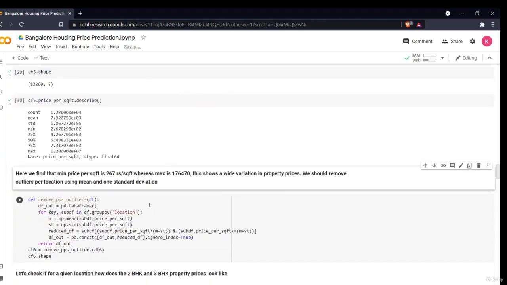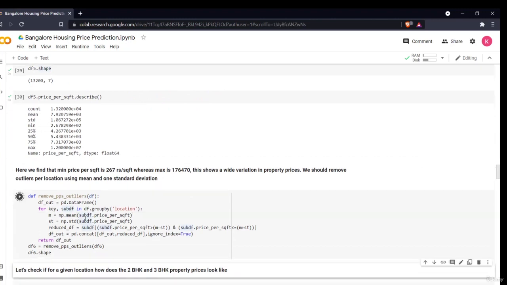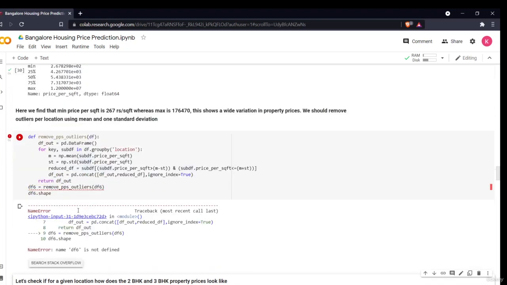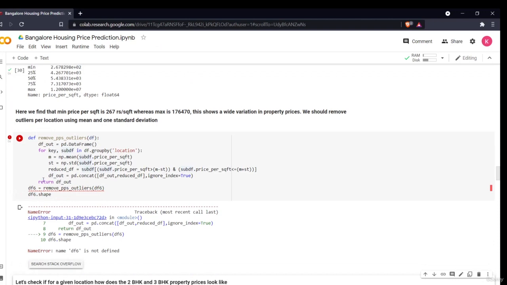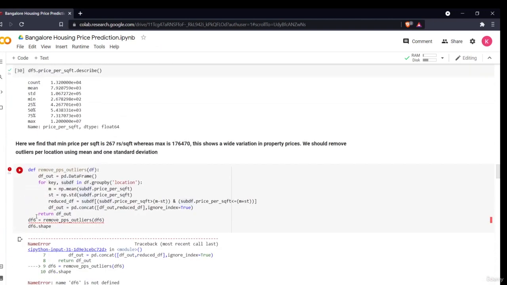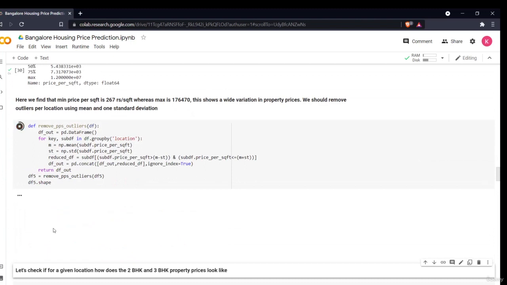So now we'll be using another logic to remove all the different outliers. For that, I'm defining a function. Okay, sorry, it is saying df6 is not defined. I mistakenly wrote df6 here. It is better if you don't write it in the form of numbers. Okay, as you say, it is very confusing.